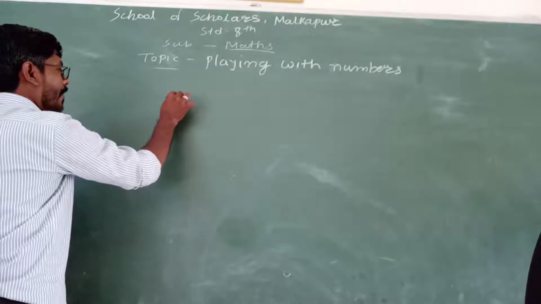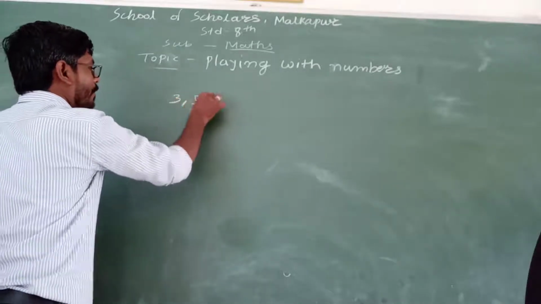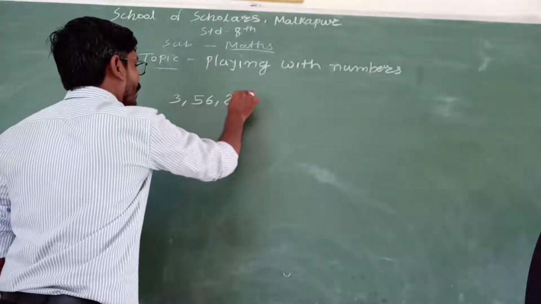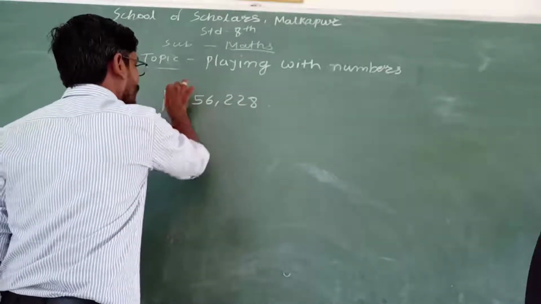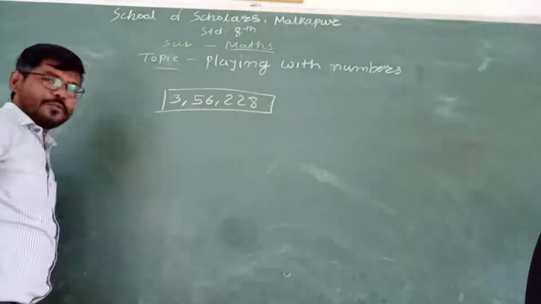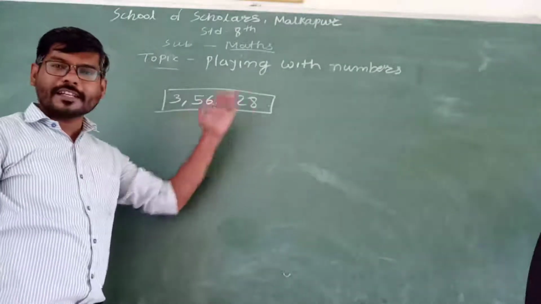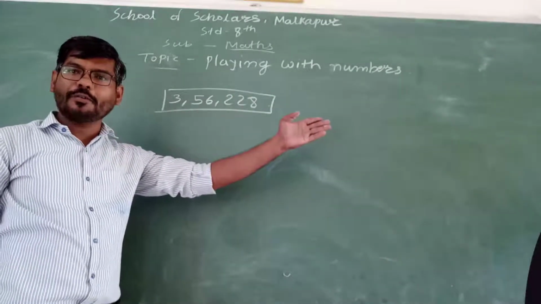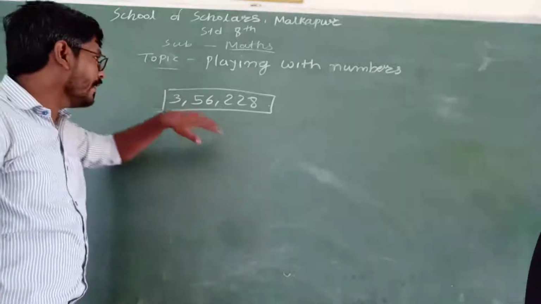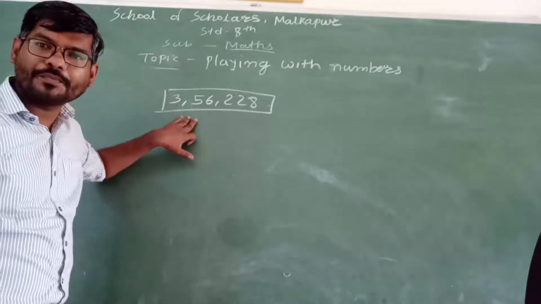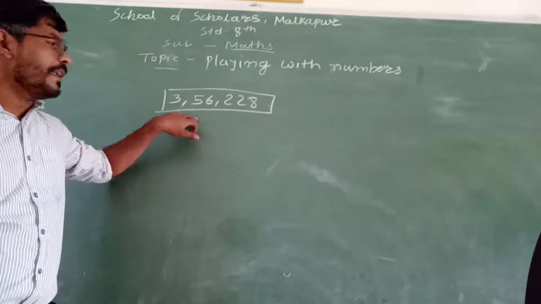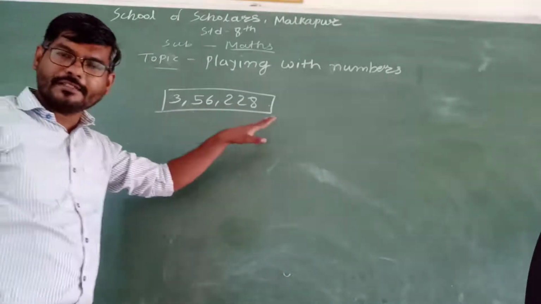Suppose students, here I have mentioned the number 3,56,228. What can you do with this number? You can convert this number into international numeration, as it is in the Indian place value system. Then you can define the place value and face value of each digit.